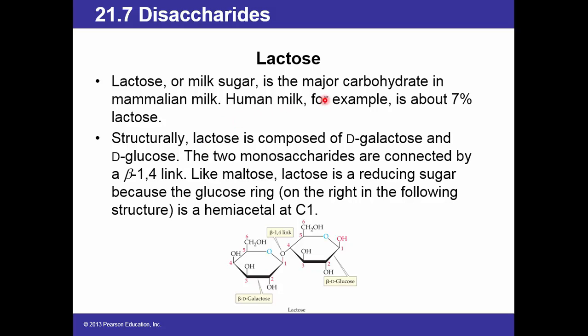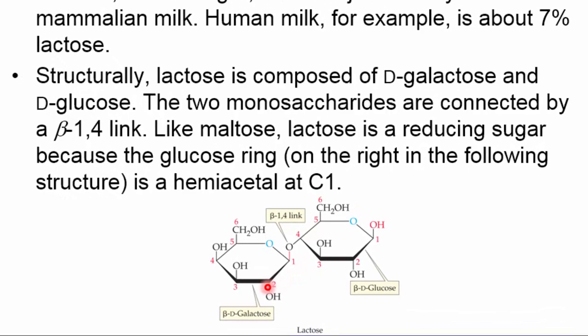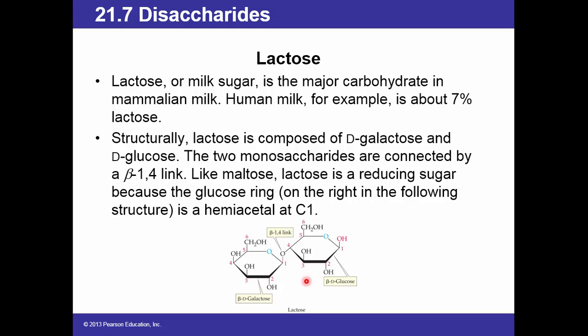Lactose, or milk sugar, is the major carbohydrate in mammalian milk. Human milk, for example, is about 7% lactose. Structurally, lactose is composed of D-galactose and D-glucose. The two monosaccharides are connected by a beta 1,4 link. Like maltose, lactose is also a reducing sugar because the glucose ring on the right of the following structure is a hemiacetal at carbon 1. So there is a free OH group. That's why lactose is also a reducing sugar.